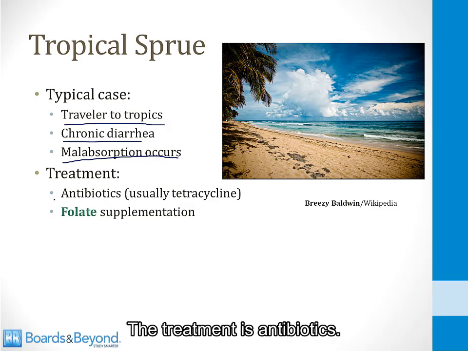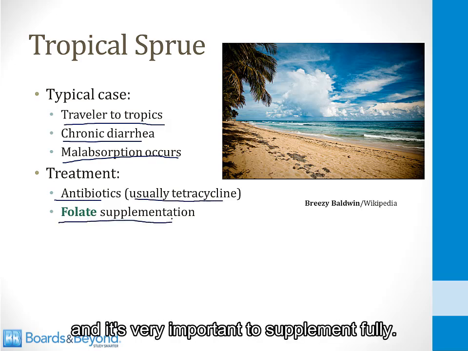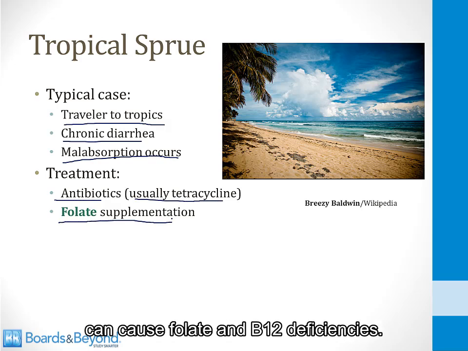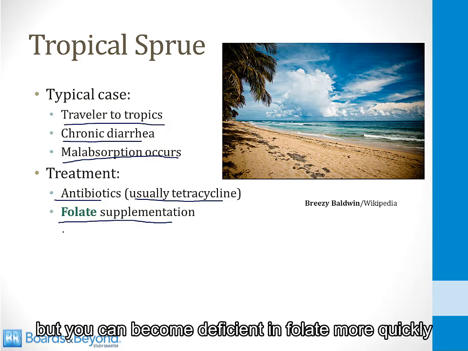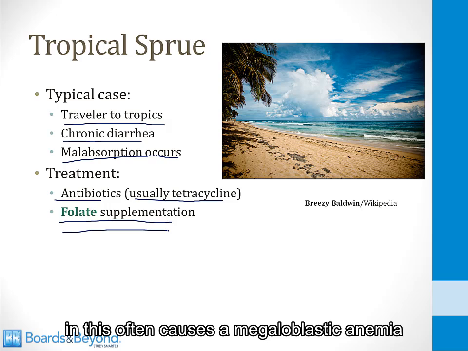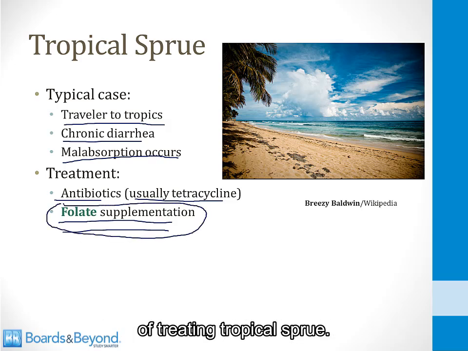The treatment is antibiotics. It usually responds to tetracycline, and it's very important to supplement folate. As I told you before, tropical sprue can cause folate and B12 deficiencies. Now, it takes many years to become deficient in vitamin B12 because it's stored in the liver, but you can become deficient in folate more quickly, and this often causes a megaloblastic anemia, so supplementation with folate is an important part of treating tropical sprue.